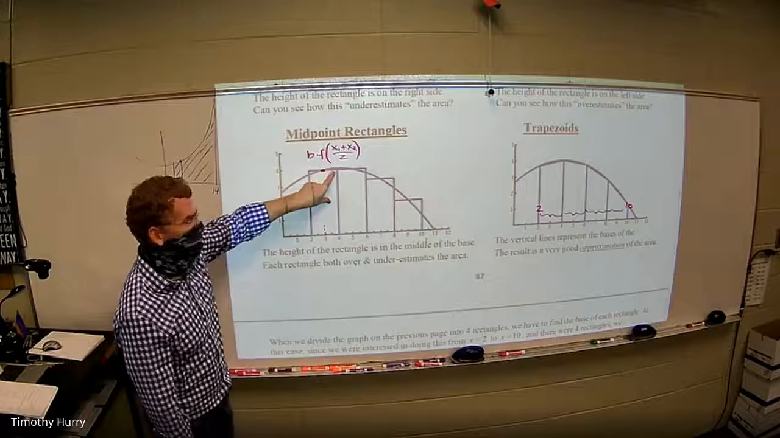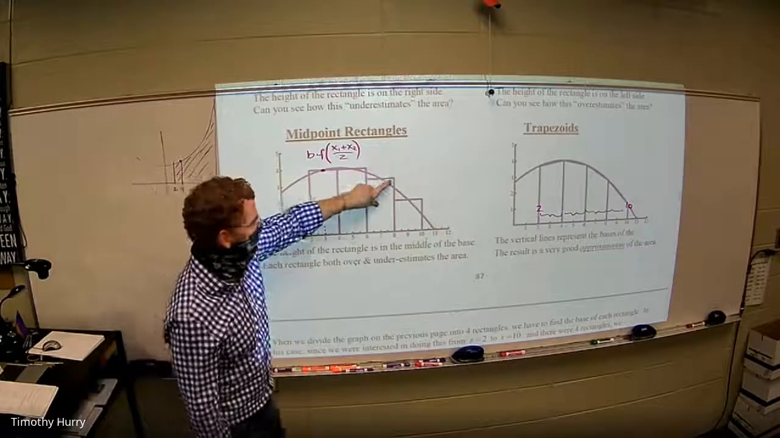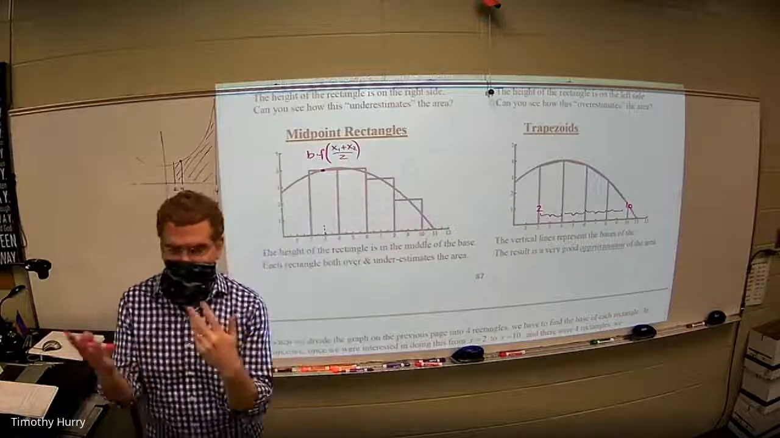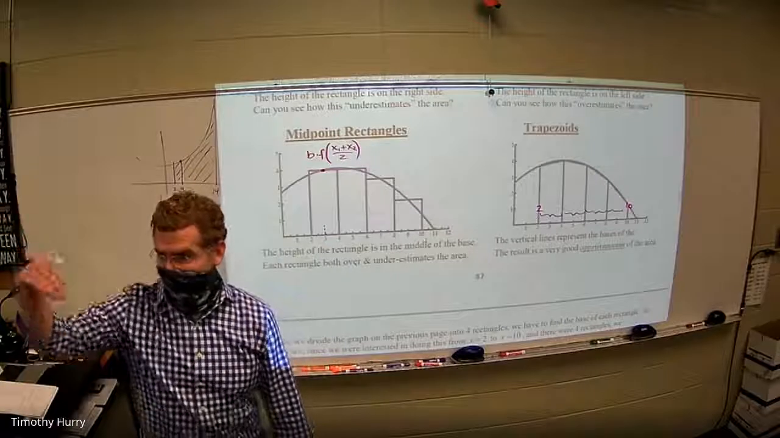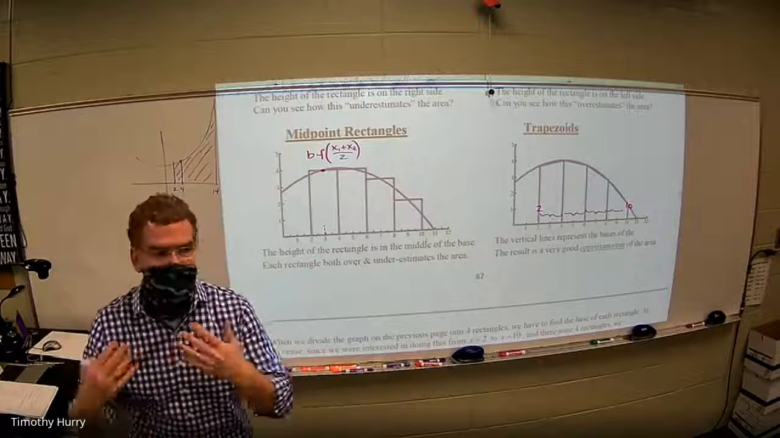An over, but also an under on the left. So here I got an under and an over, under and an over, under and an over, and usually those balance out, kind of cancel themselves out. Not perfectly though, because it's a curve. It's not like it's linear, right? If it was linear, it'd be nice and perfect. But if it's a curve, it's going to be better.